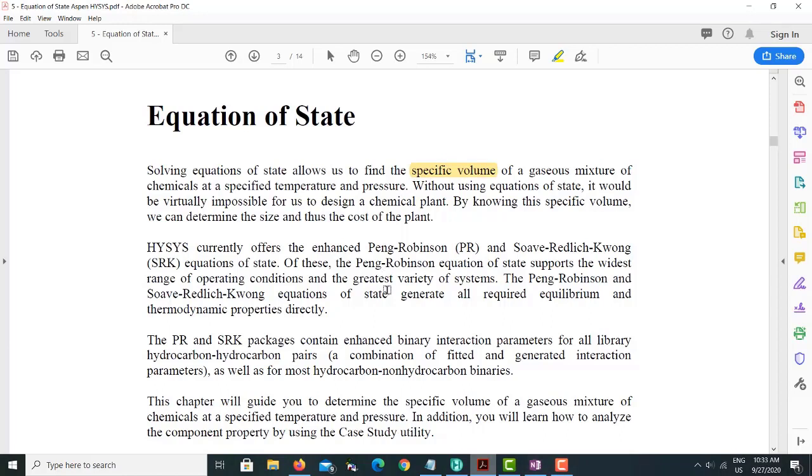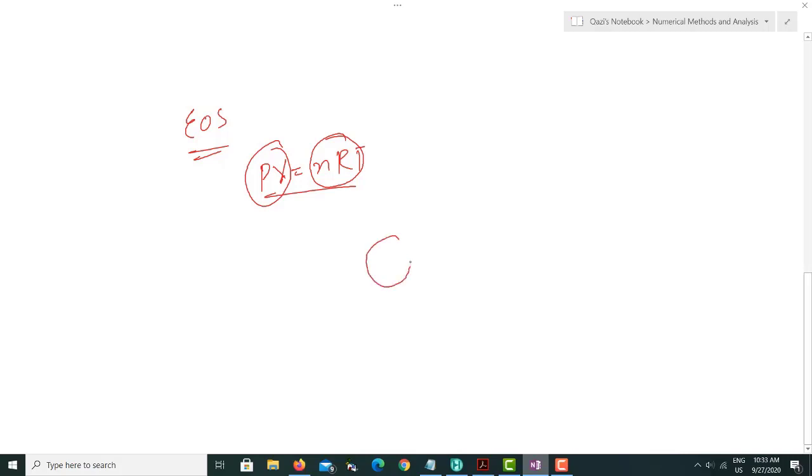Obviously, when you're talking about the real gas law, it really applies when you have a mixture. If you have a pure system, then there is no interaction between molecules of one component, because for an interaction you must have some other molecules.